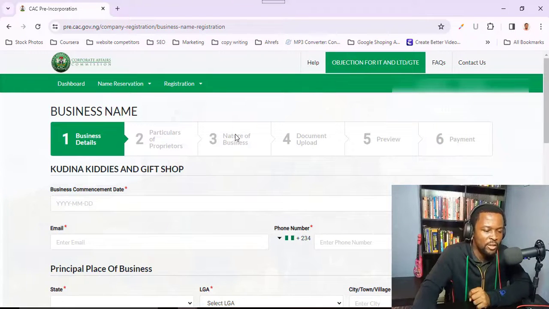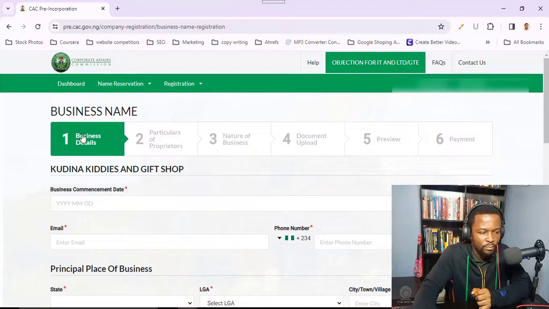The third one is the nature of the business. We are going to go through that. Then you upload some documents for them to verify the information you are putting into the system. Then you are going to preview your application, and then you make the payment. So let's go through this one after the other.